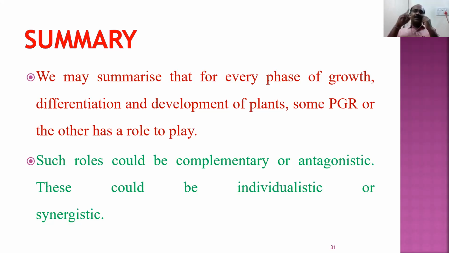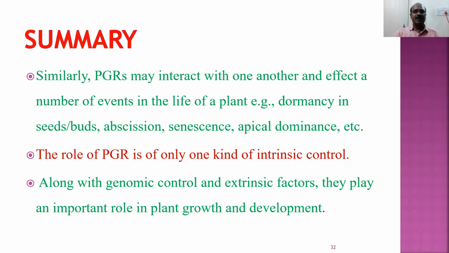That means a single plant growth regulator can perform one function, but some of them are synergistic. That means 2 or 3 plant growth regulators are essential. So they may be working in the same direction, or they may be working in the opposite direction. They may be working singly, or they may be working in combination with other plant growth regulators. They are responsible for various activities in the plant.